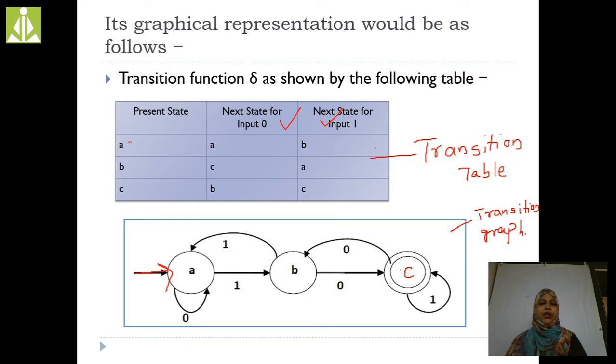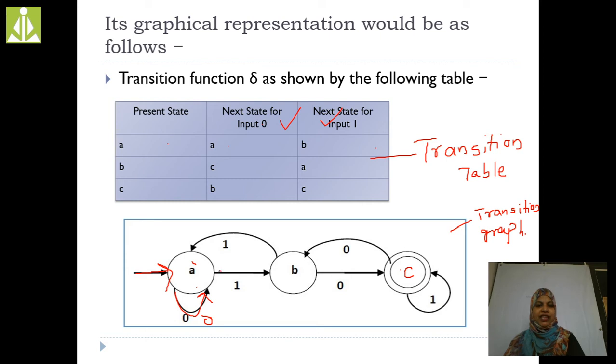A on 0. Whenever we are applying input 0 on A, what are we getting? We are getting the same A, right? Now A on 1, what are we getting?